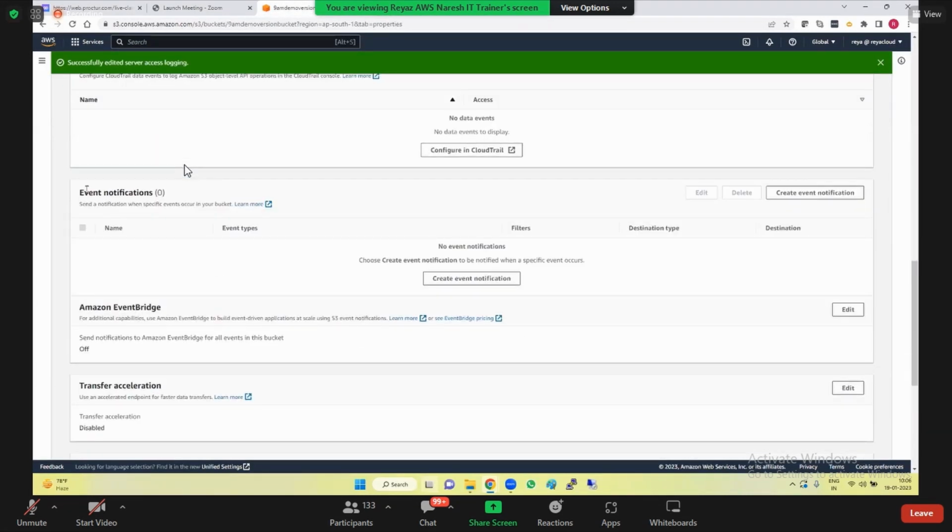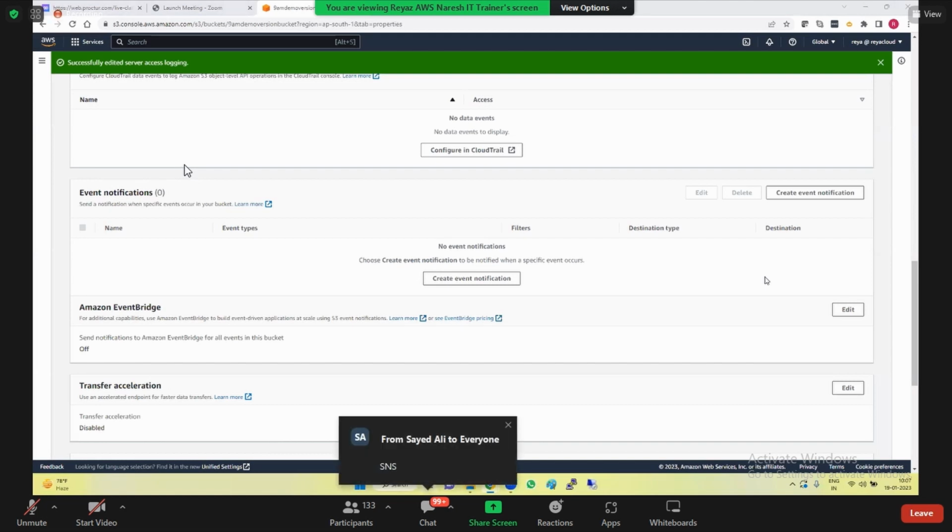And then here we have event notifications. Do you remember in which service we have done event notifications? Yeah, event notification from SNS. But which is the service where we triggered? Yes, CloudWatch. Correct? Very good.